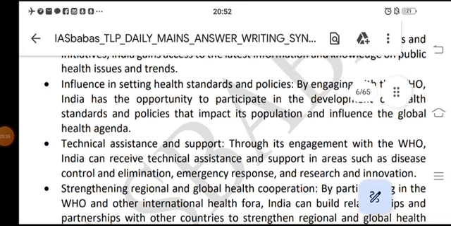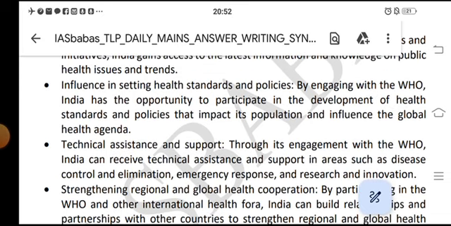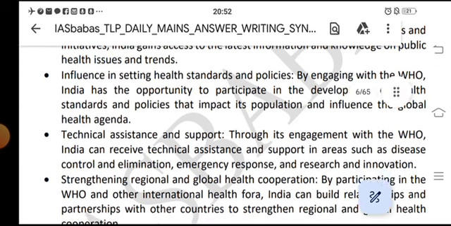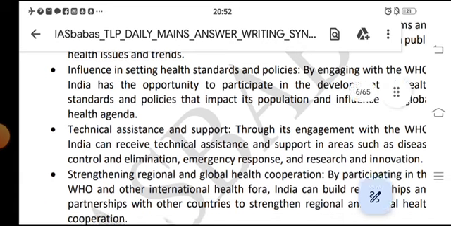Influence in setting health standards and policies. By engaging with the WHO, India has the opportunity to participate in the development of health standards and policies that impact its population and influence the global health agenda.